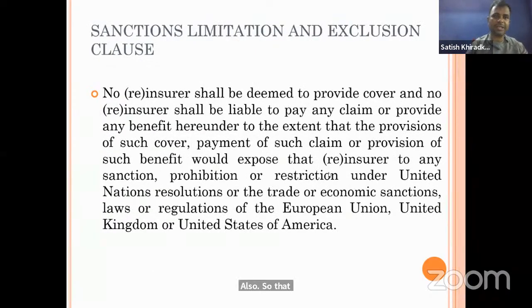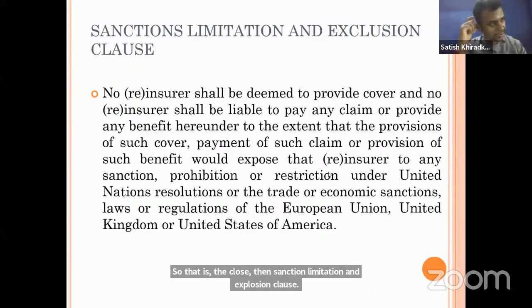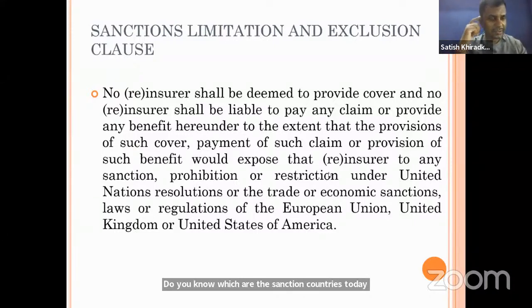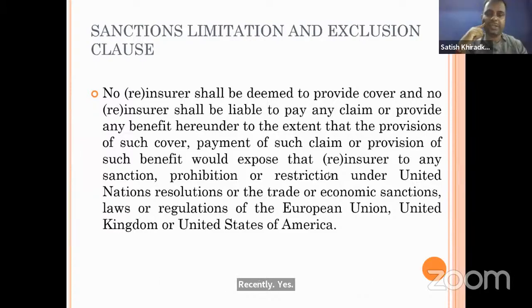Then the sanction limitation and exclusion clause. Do you know which are the sanctioned countries today? Recently, Russia, Ukraine. Yes, Russia, Ukraine, and their borders are sanctioned.